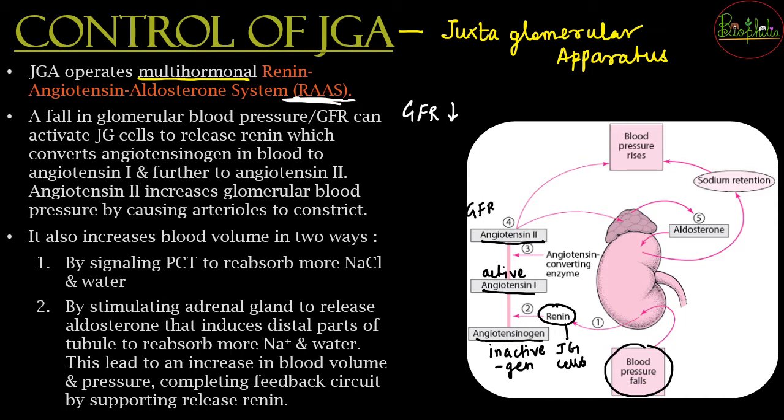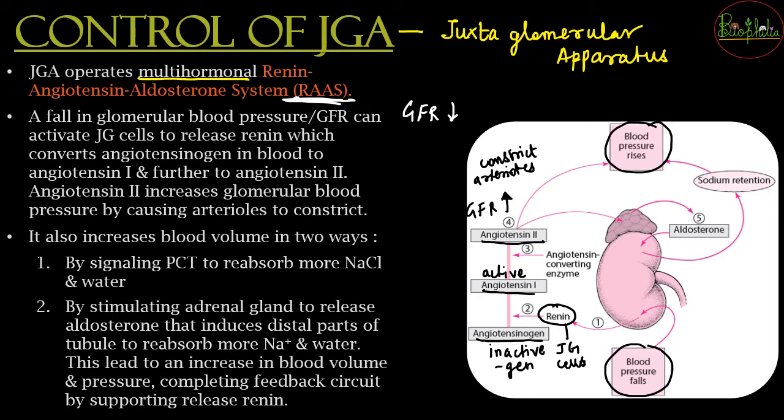The GFR, that is the glomerular blood pressure, is going to increase, and this increase is because the arterioles are going to get constricted, and once the arterioles are constricted, there is going to be a rise in the blood pressure. So that is one thing that is going to occur because of the RAS, the renin angiotensin aldosterone system.